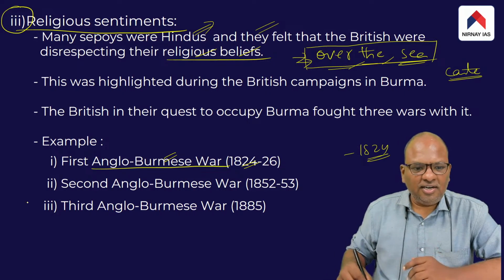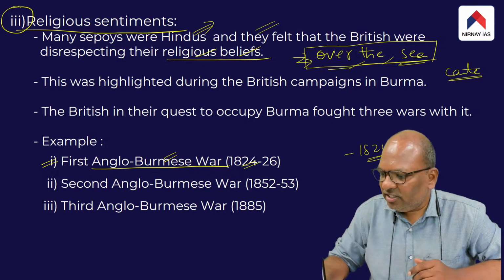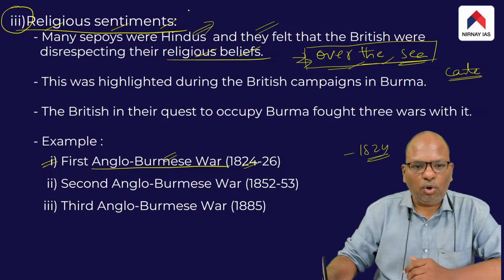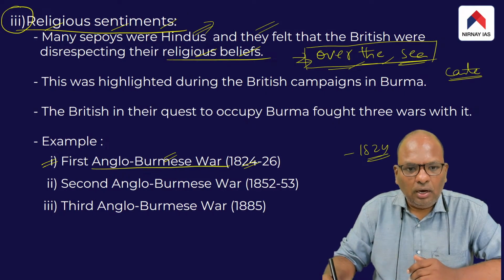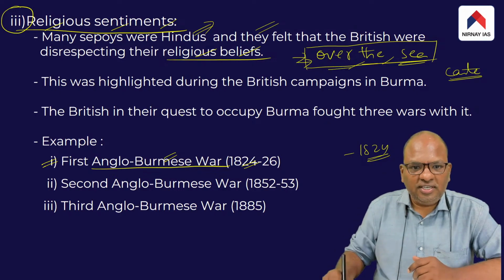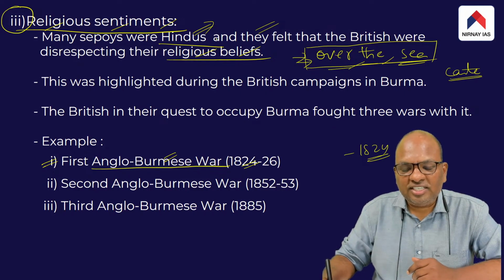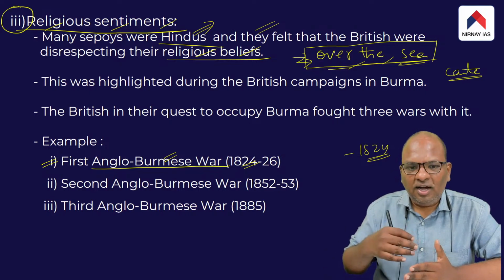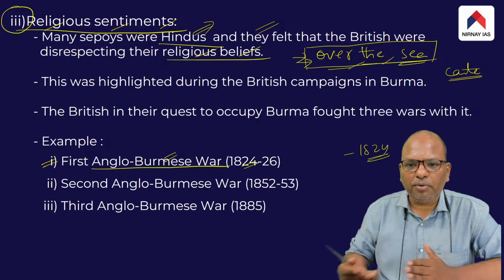As a result, there was growing discontentment among the Indian Sepoys. The whole point I'm trying to convey is that the religious sentiments of the Indian soldiers were disregarded by the British. The case in point is the British disregard for the religious beliefs of the Hindu Sepoys.